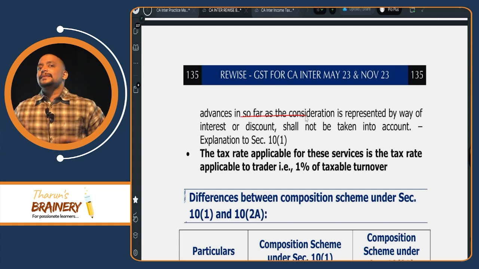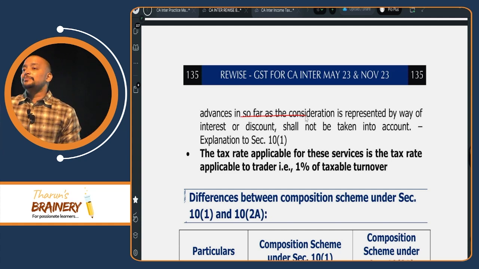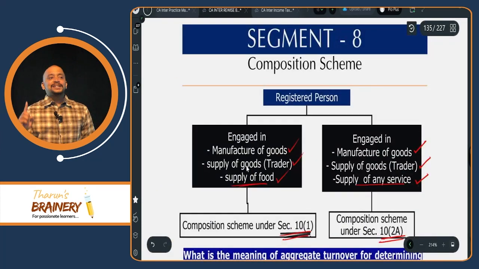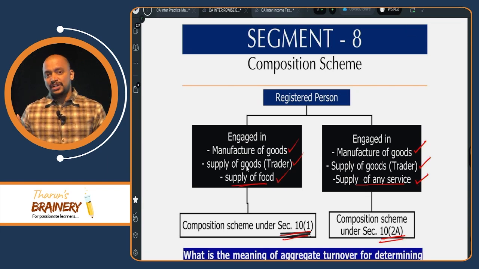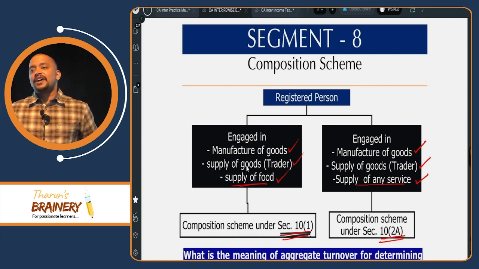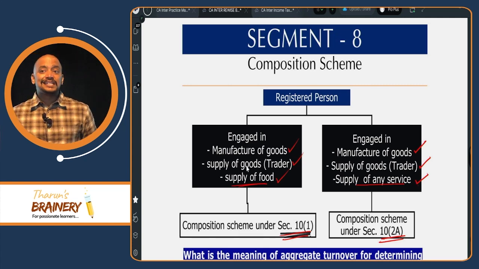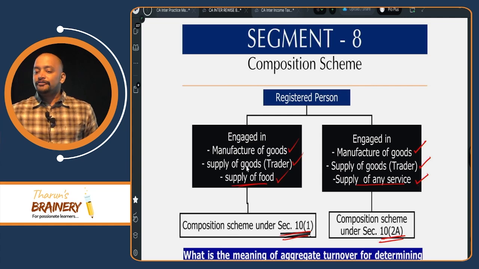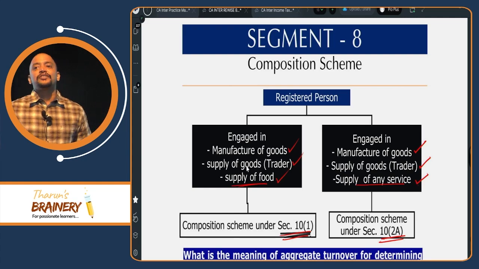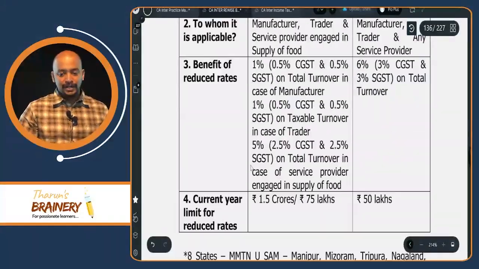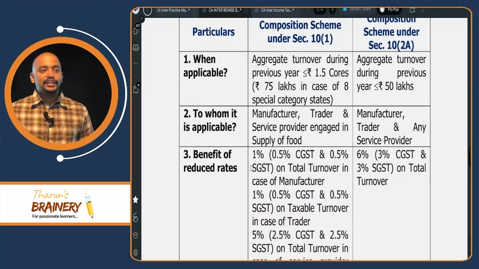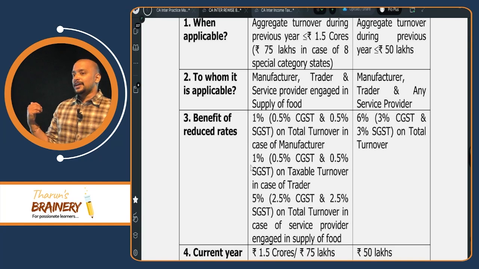So what are the rates applicable under composition scheme 10.1? For a manufacturer, the rate will be 0.5% CGST and 0.5% SGST on total turnover. For a trader, the rates will be 0.5% CGST, 0.5% SGST on taxable turnover. For a restaurant service provider, it is 2.5% CGST, 2.5% SGST on total turnover. You can see that in differences between composition scheme 10.1 and 10.2a. So look into the benefit of reduced rates.